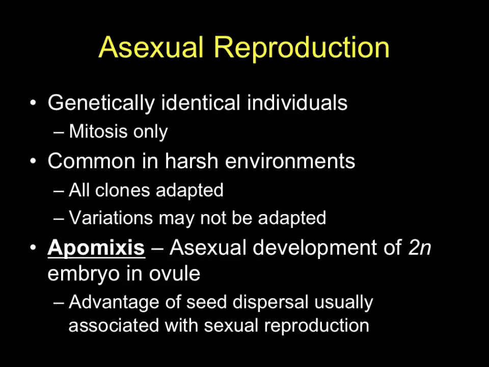There's actually a lot of interest, too, in doing this in agriculture, because we could actually have fruit production and seed production without actually going through the pollination process. It would make things a lot easier. You wouldn't actually have to go around and pollinate plants with insects, or even doing it by hand for some species.